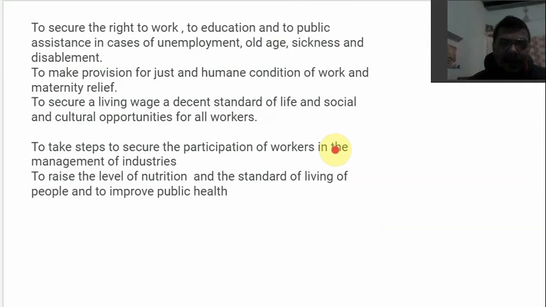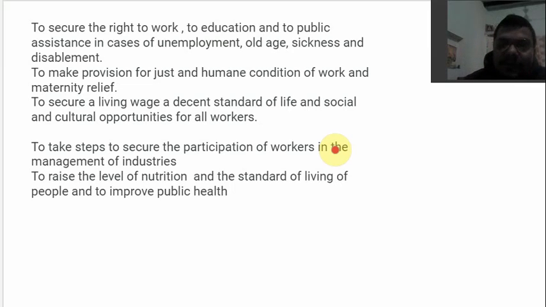Alright, now we will end the class after this one. To secure the right to work, to education, and to public assistance in cases of unemployment, old age, sickness, and disablement. You might have heard about the old age pension scheme, or unemployment allowance scheme, or the scholarships that a lot of brilliant students get during their education, and the right to work. These things are given here in the directive principles of state policy. This is why the government has to do this, because they are given in the constitution.